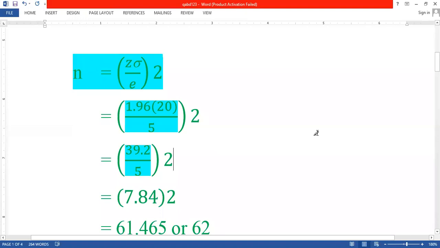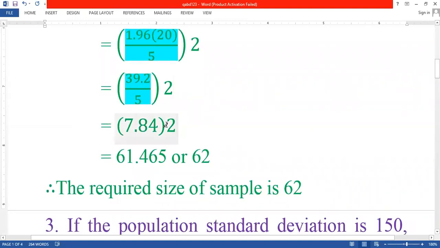So the same, divided by 5, whole square. When we divide this 39.2 by 5, we get 7.84 whole square. 7.84 whole square means 7.84 into 7.84, we get 61.465, or it is considered as 61 itself.